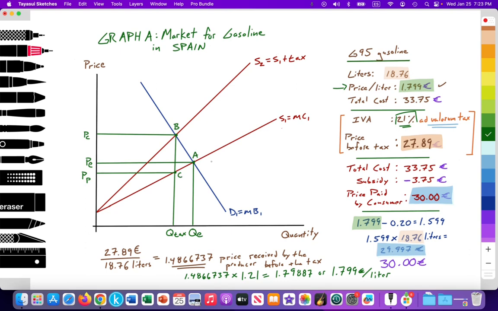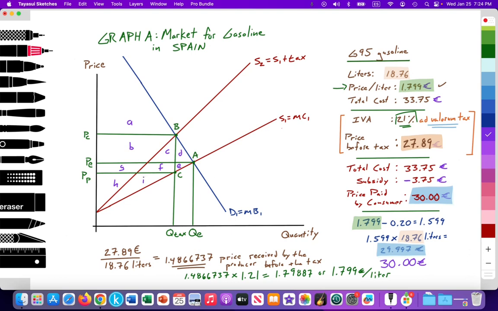So I've effectively drawn this model with my inelastic demand curve, my relatively elastic supply curve, and then I can go ahead and label some areas to help me with my evaluation. So I'm going to label areas A, B, C, D, E, F, G, H, and I. Okay.